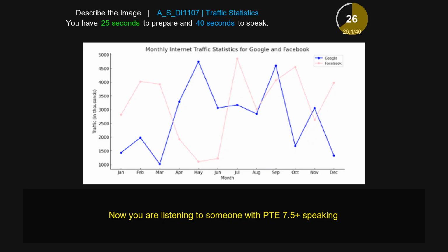The maximum area is covered by Google in the month of May, that is 5000, and the minimum area is covered by Facebook in the month of May, that is 1000. Overall, the image is very informative.